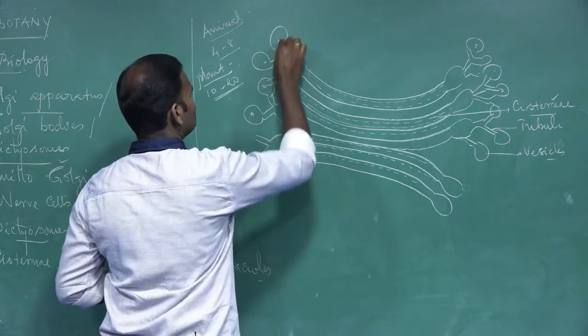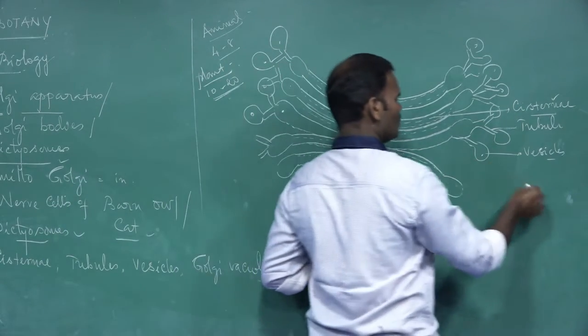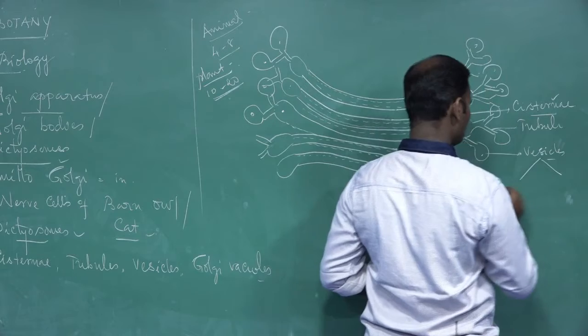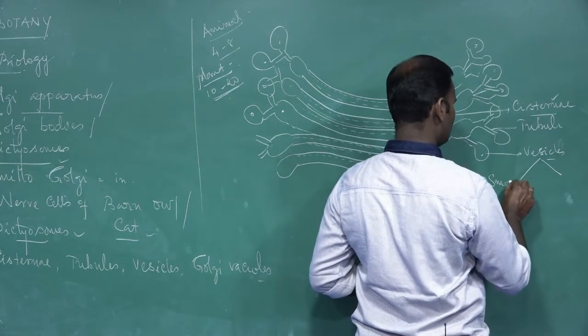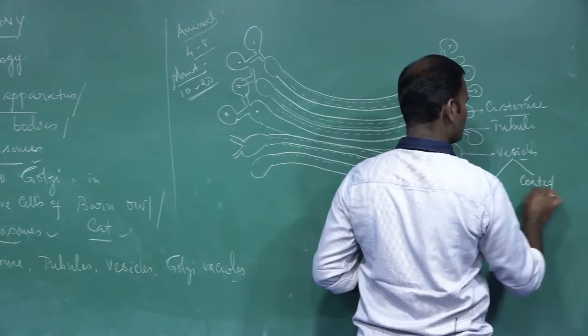These are vesicles. There are two types of vesicles: one is the smooth vesicle, and the other is the coated vesicle.